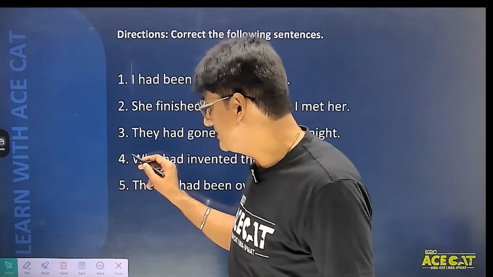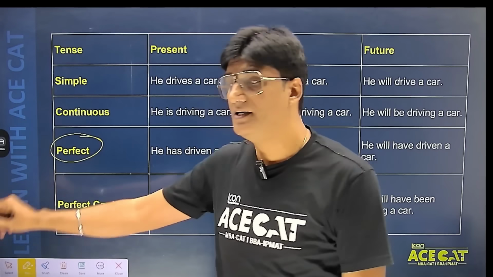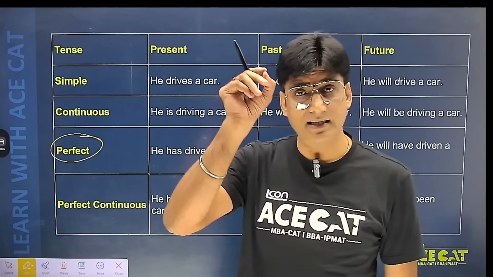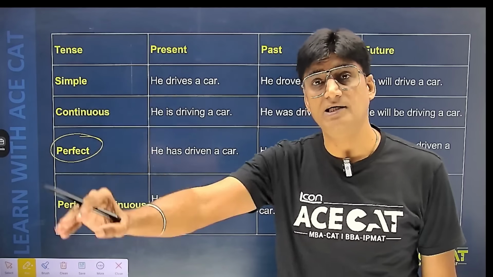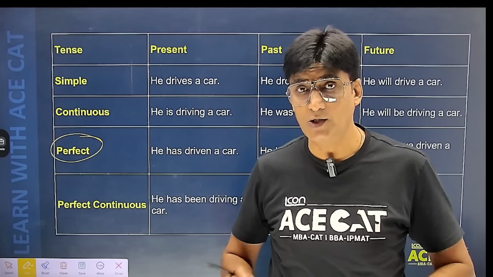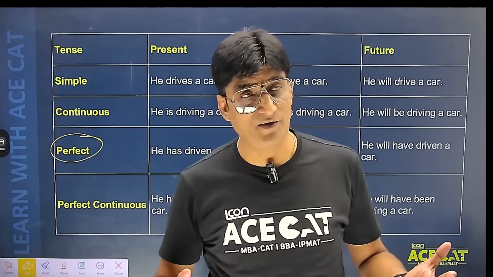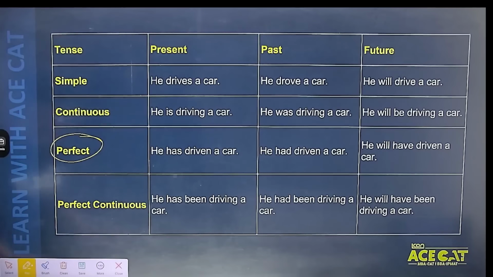Perfect tense, sorry, perfect tense हम कहीं पर भी अगर use करते हैं, that means we are actually focusing on the completion of the work. So whenever the focus is on the completion of the work, we ought to use the perfect tense. फिर चाहे वो present perfect हो, past perfect हो, या फिर future perfect. तो इस तरह से स्टूडेंट्स आप देखो, ये सारे टेंसेस, ये सारे स्ट्रक्चर्स होते हैं.